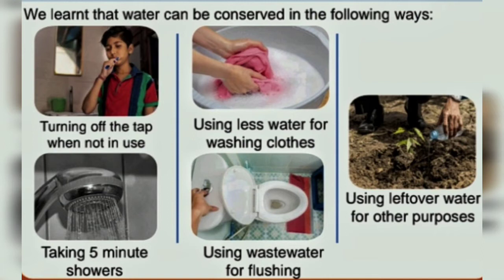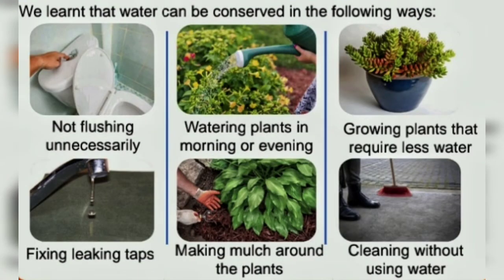Conservation of water. Water can be conserved in the following ways: turning off the tap when we are not using it, using less water for washing clothes, taking 5-minute showers, using wastewater for flushing, using leftover water for other purposes. Along with these, not flushing unnecessarily, watering plants in morning or evening only, growing plants that require less water, fixing leaking taps, making mulch around the plants, cleaning without using water. These are the ways in which we can save water.